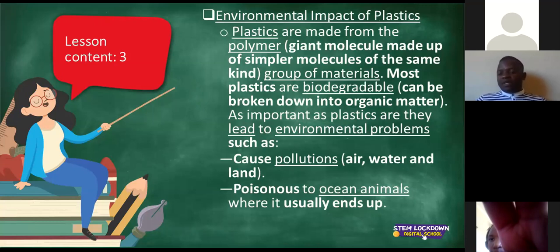What type of pollutions am I talking about? I'm talking about air. I'm talking about water pollution. I'm talking about land pollution. You remember I said pollution is the contamination of something. It means that plastics contaminate, or rather make the air dirty. They contaminate the water. They also contaminate the land if they are not biodegradable.